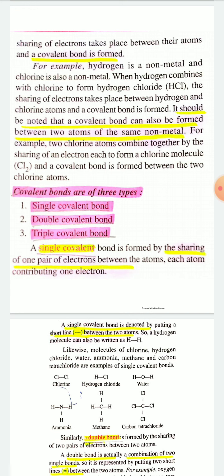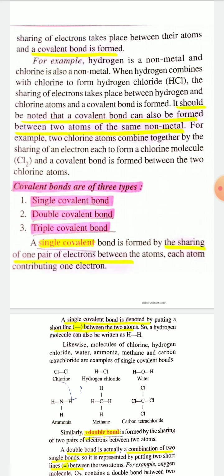Now, types of covalent bond. Covalent bonds are of three types: single covalent bond, double covalent bond, and triple covalent bond. A single covalent bond is formed by the sharing of one pair of electrons. One pair of electrons means two electrons.